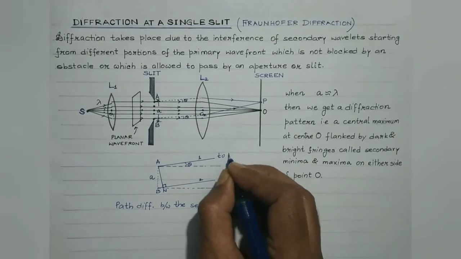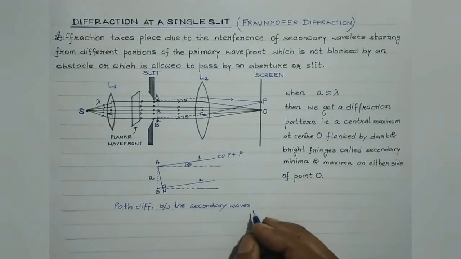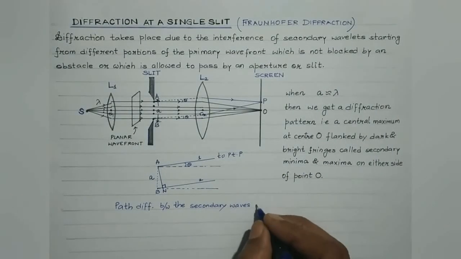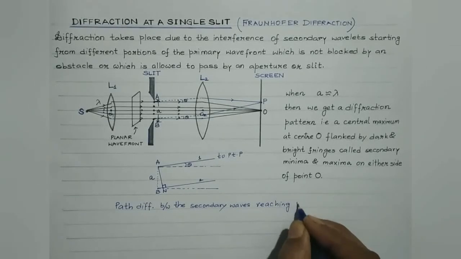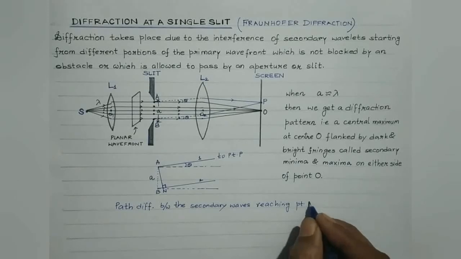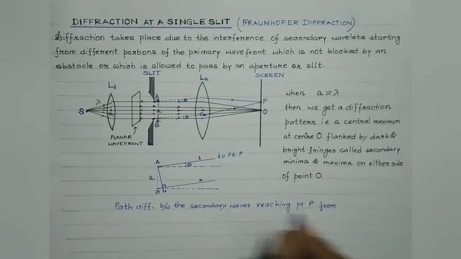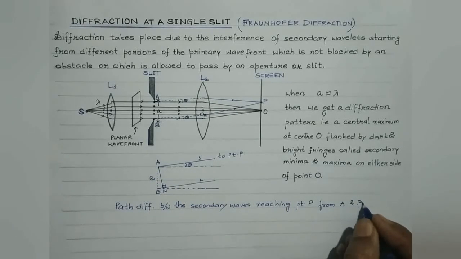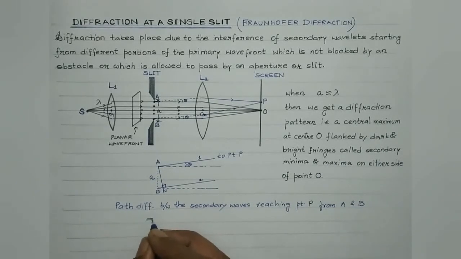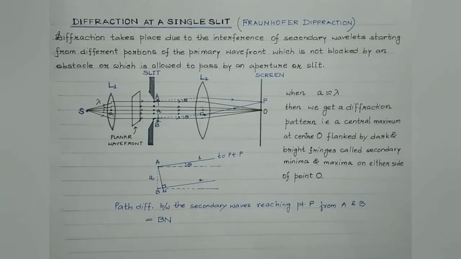Point P is any arbitrary point on the screen, and these are the secondary waves emitted from A and B. The path difference is given by BN.